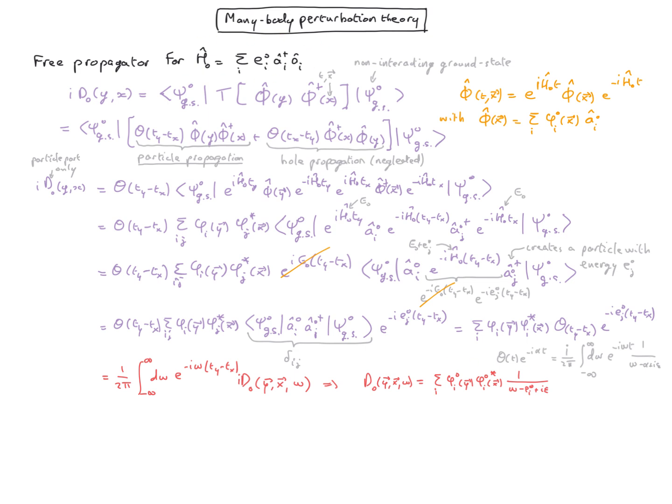The propagator for the Hamiltonian with an interaction has the same form. But now the single particle states and their energy are unknown because they have been modified due to the interaction term. Our next step will be to find an equation for the propagator, which we will then be able to turn into an equation which will allow us to get these single particle states as well as their corresponding energies.